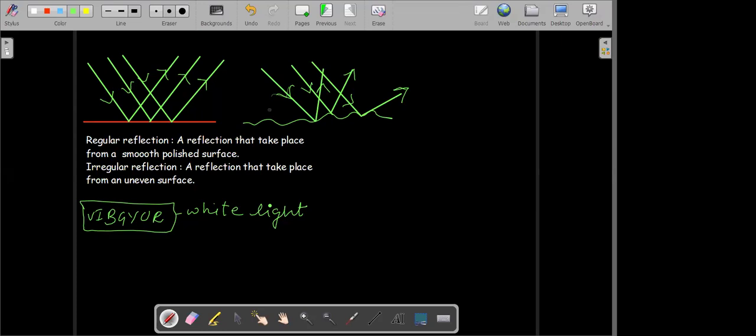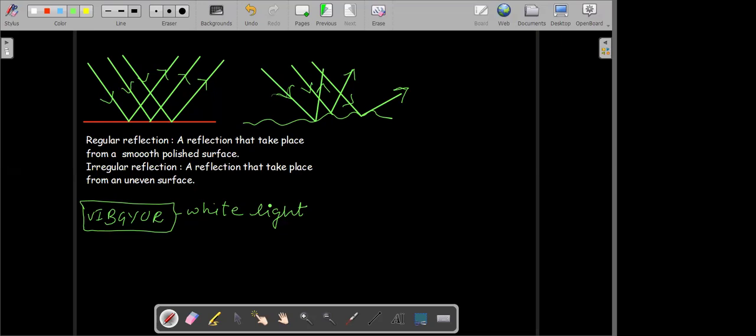Got it? Okay, which type of reflection would be occurring from a plane mirror? Regular reflection. Okay, that is a regular reflection, right?